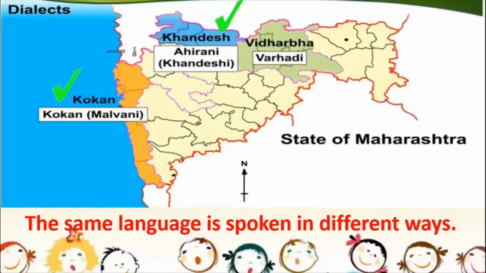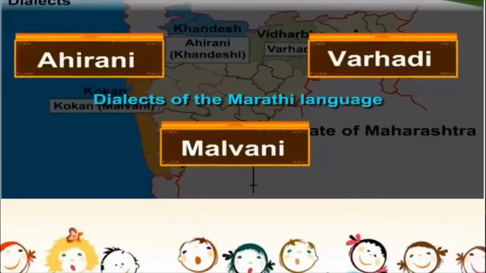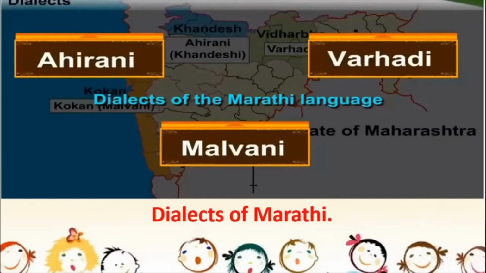People in the Vidarbha region of Maharashtra, they speak Varhadi, which is also a dialect of Marathi. So the same language is spoken in different ways, and these are called dialects of the same language. So Ahirani, Varhadi, Malwani, Konkani, all these are different dialects of Marathi.